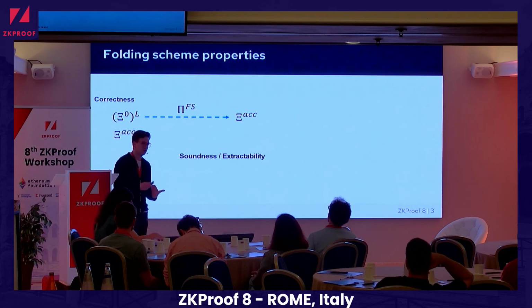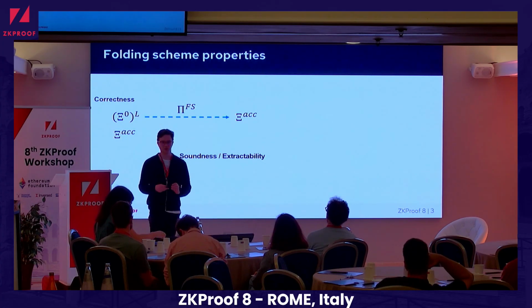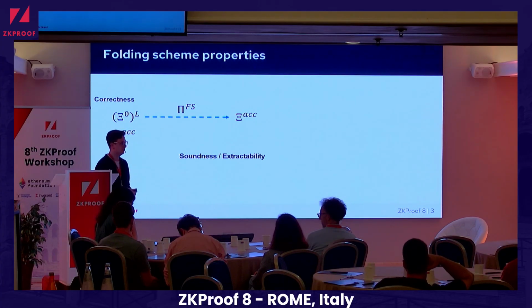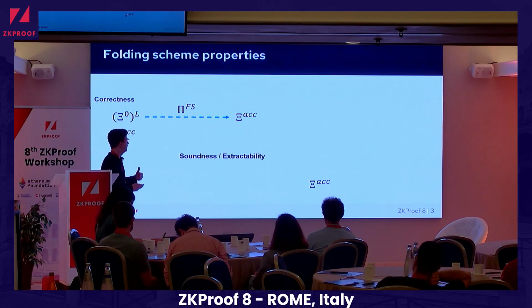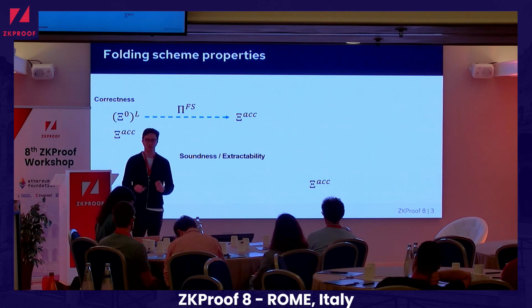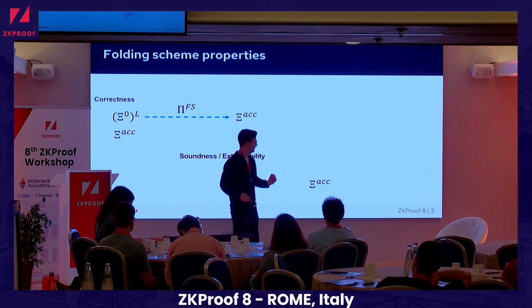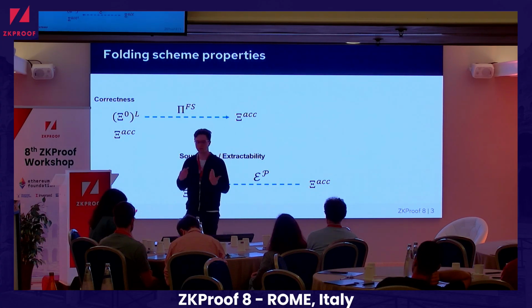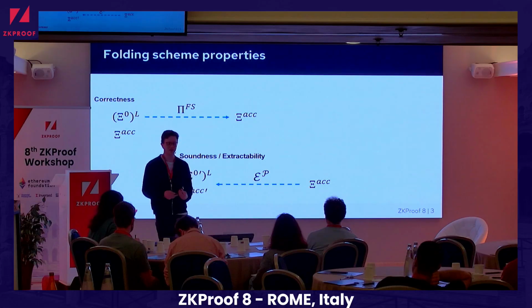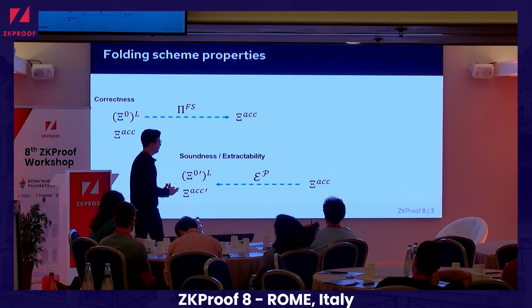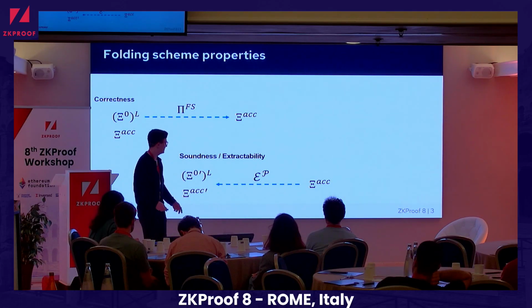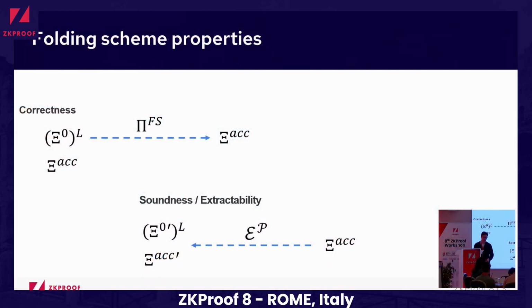And also we have some security properties that are pretty standard in this world. So when we talk about soundness, we speak in the language of extractability. This time we look at the protocol from the other side, we look at the output relation, and now we have an algorithm that we call an extractor, which has black box access to the prover and can potentially rewind the prover in such a way that it outputs the input relation.